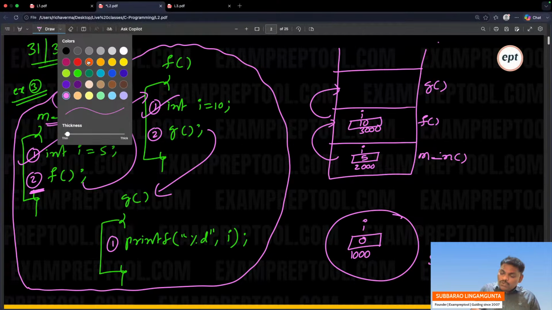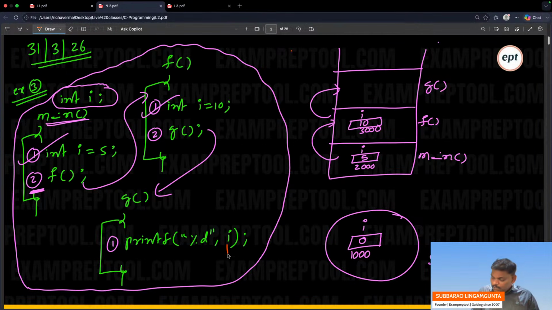This is called a scope problem. Let me write now. This is called a scope problem. We don't know from where this i came. This variable is called a free variable. The problem is called a scope problem because we don't know from where it came. Remember everyone, print i: I don't know from where this i came. This problem is called a scope problem. This variable is called a free variable.